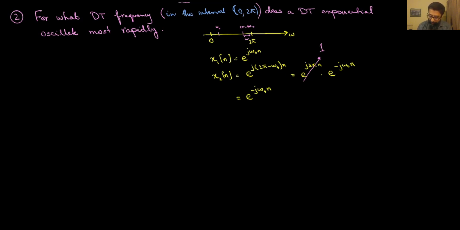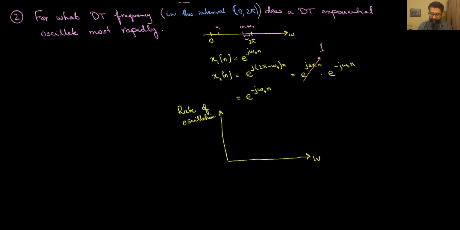And therefore, if I were to plot some rate of oscillation, let's say the x-axis is the frequency, and the y-axis is something called the rate of oscillation, even though I've not explicitly defined what this is. It's just, as a hand-waving thing, the rate at which the signal oscillates, or the inverse of the number of samples it takes to complete one revolution.